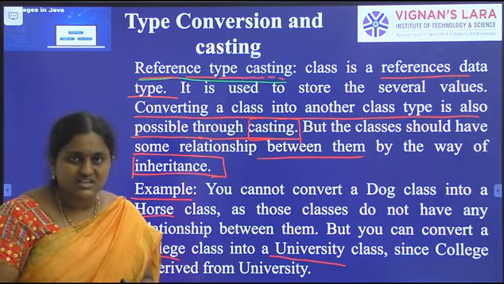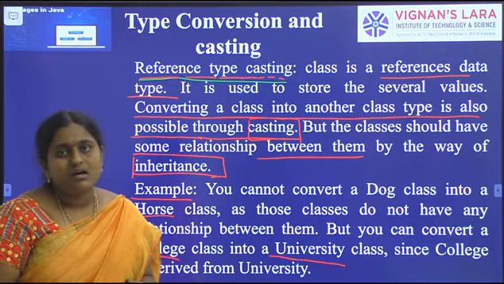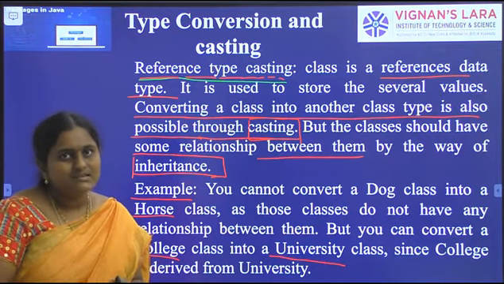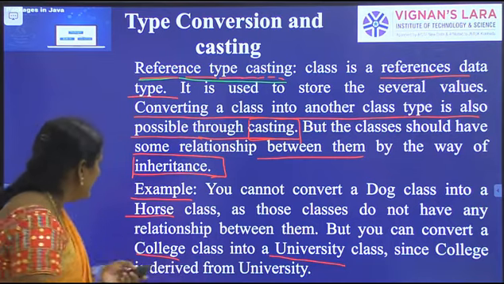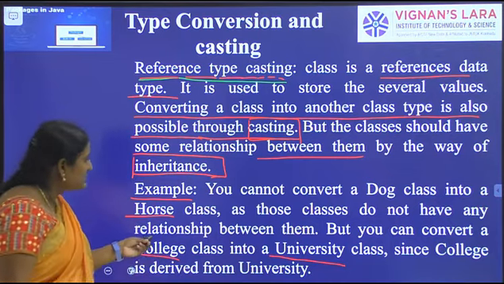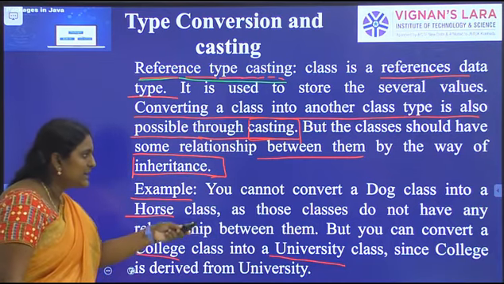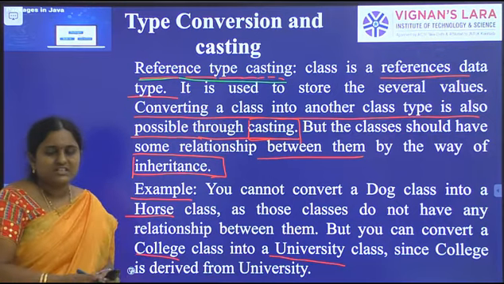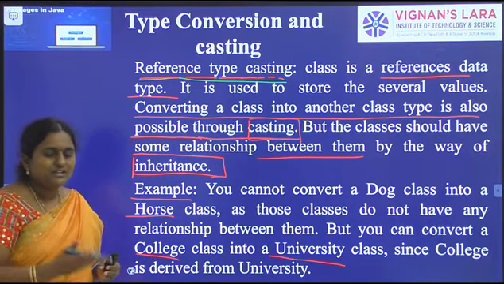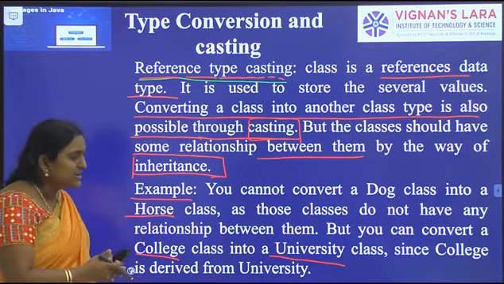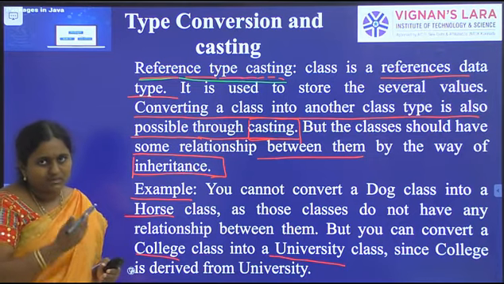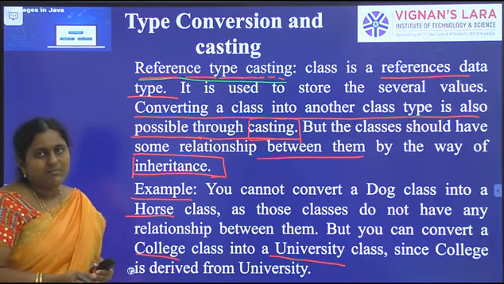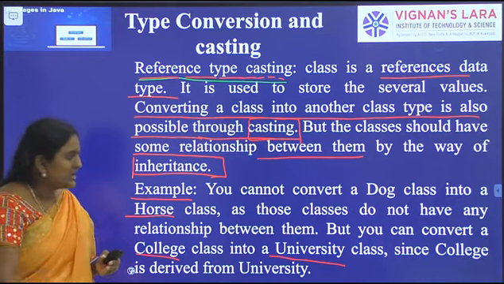So college and university have a relationship, and you can easily convert a college class into a university class. Both have students, departments, and faculty members.